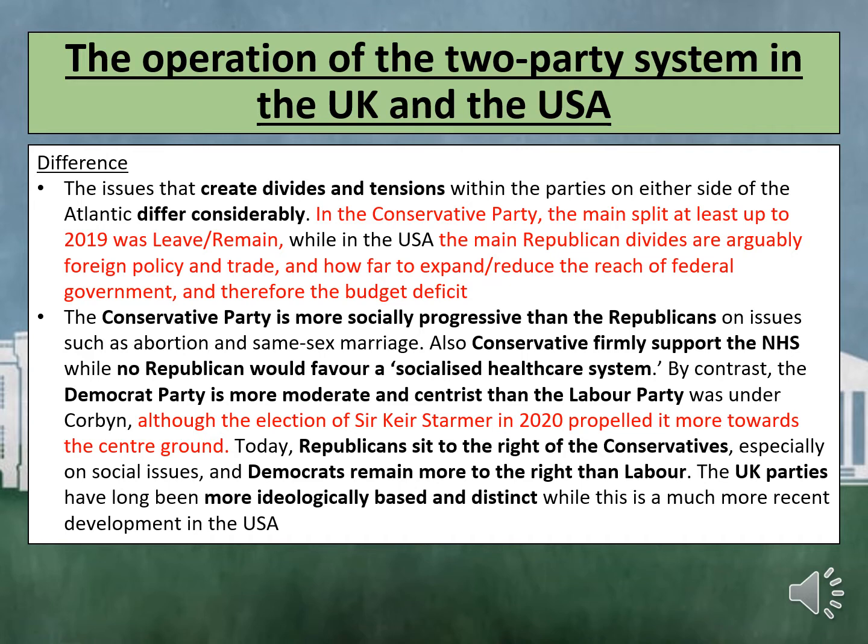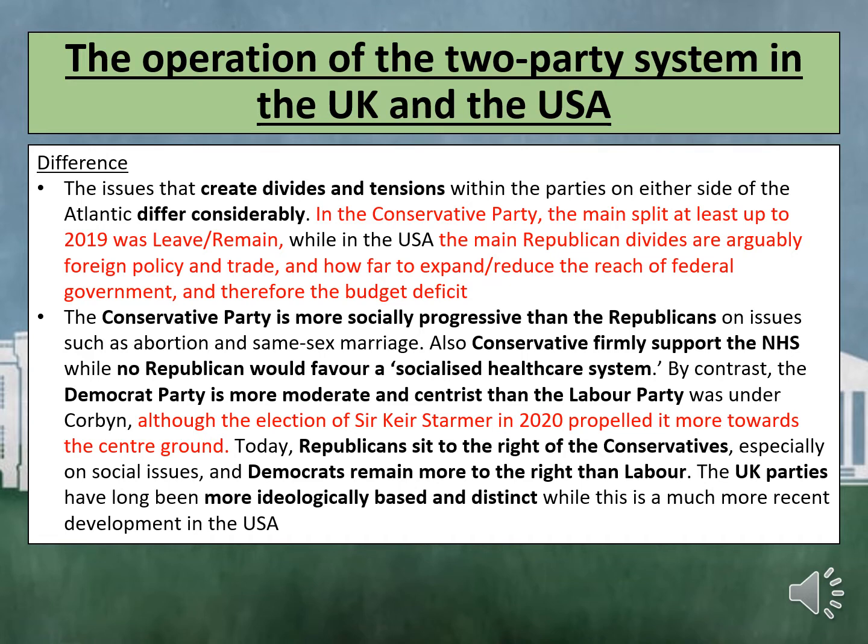The Conservative Party is more socially progressive than the Republicans on issues such as abortion and same-sex marriage. Also, Conservatives formally support the NHS, while no Republican would favour a socialised healthcare system. By contrast, the Democratic Party is more moderate and centrist than the Labour Party was under Corbyn, although the election of Sir Keir Starmer in 2020 propelled it more towards the centre ground.